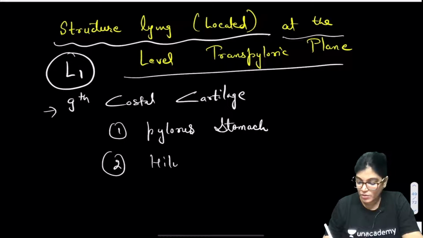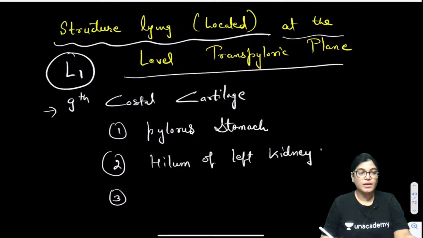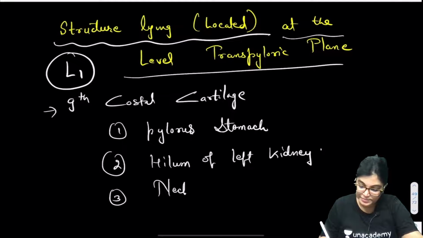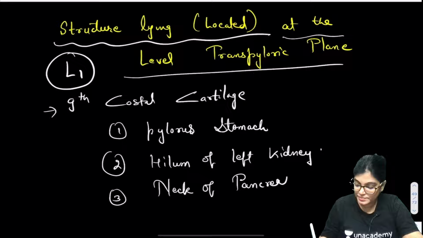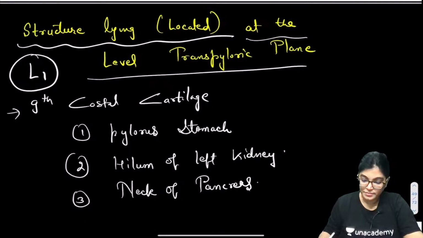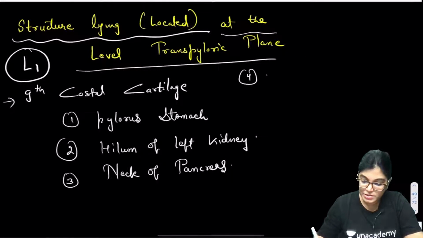Hilum of left kidney, also the corresponding structure is the neck of pancreas. So continuing with the list, I would like to write here important structures.